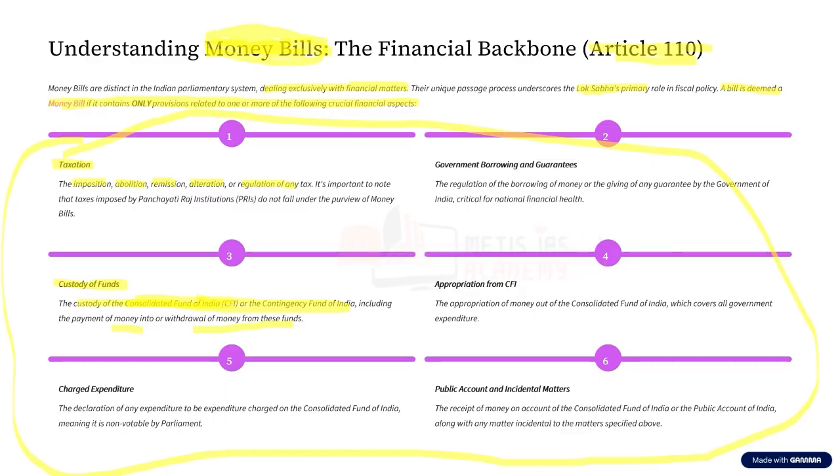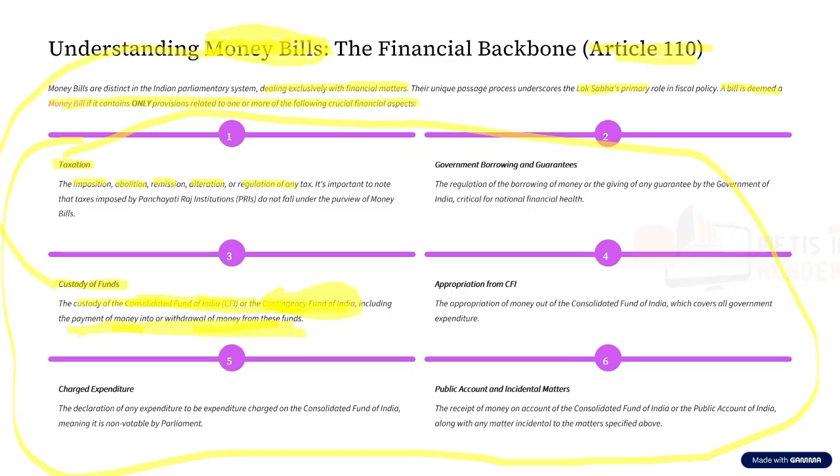Similarly, there is also a contingency fund. Every time, we cannot rely on the parliament to withdraw money in case of an emergency. Let us assume there is a very bad natural disaster in the country. Can we wait for the parliament's approval if the parliament is not working at that point of time? Do we need to wait for the parliament to convene and then release the money? No. For that case, we have the Contingency Fund of India. So any money that is paid into or withdrawn from these funds also comes under money bill.